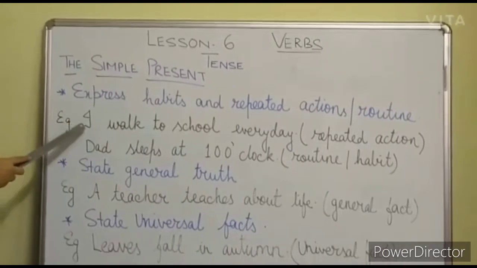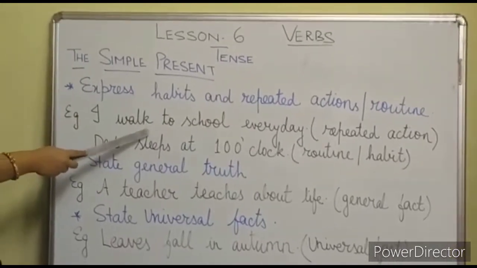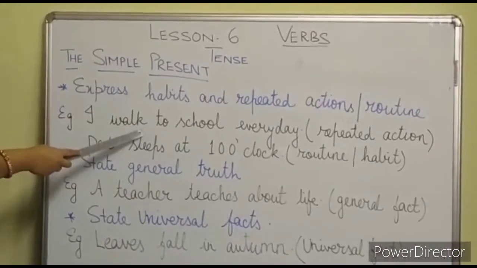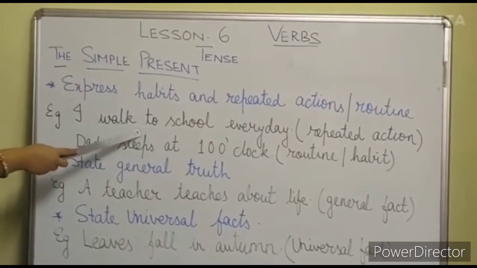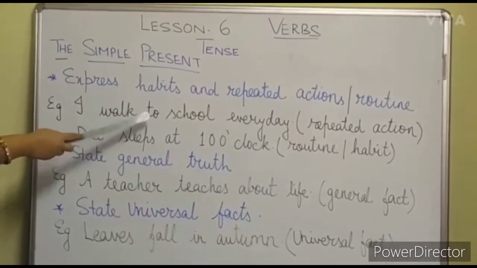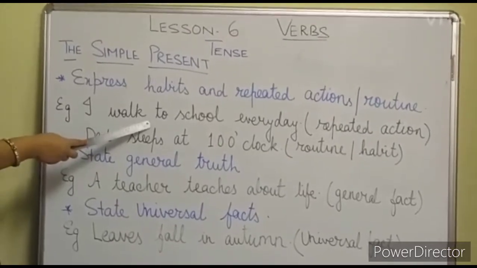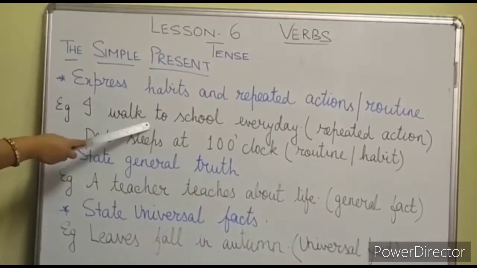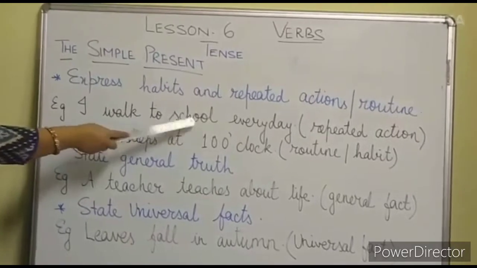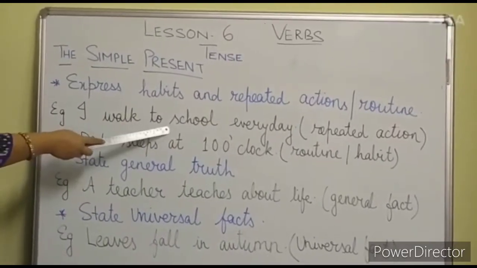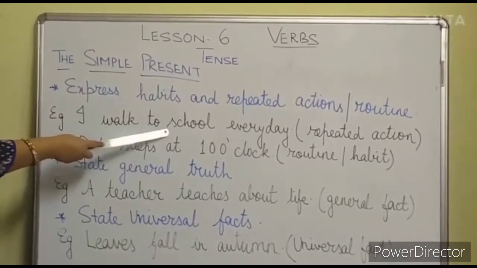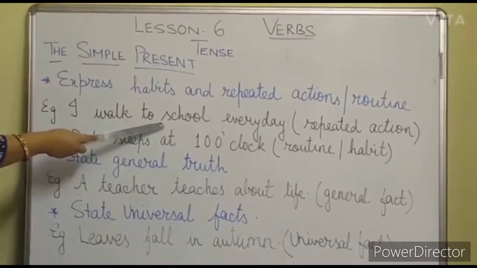So example, I walk to school every day. So it is a repeated action. That means I am repeating this action again and again. So in this case, we always use simple present tense. Like I walk to school every day, I read newspaper every day, I go to temple every day. So the work which I am doing every day is called the repeated action.